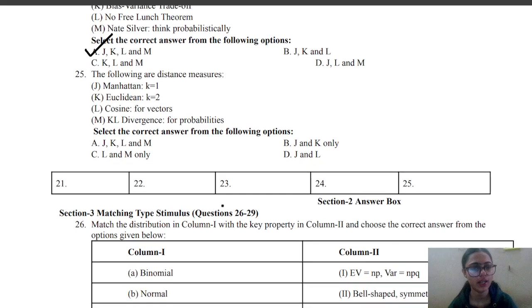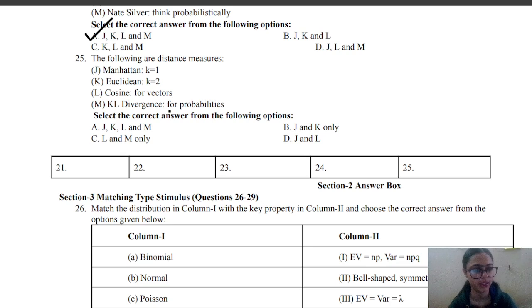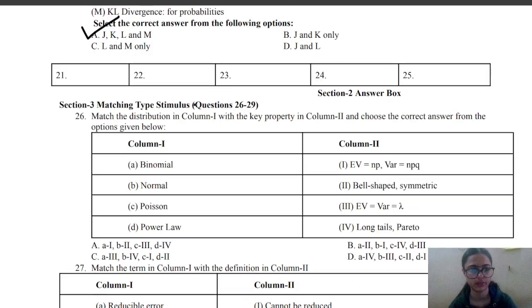Next is, the following are distance measures: Manhattan distance k equal to 1, Euclidean k equal to 2, cosine for vectors, and KL divergence for probabilities. And the correct answer is A, because all these distance measures which are given here are correct.